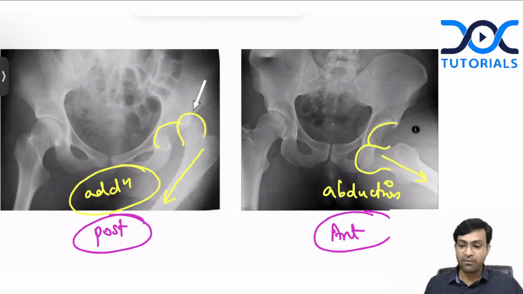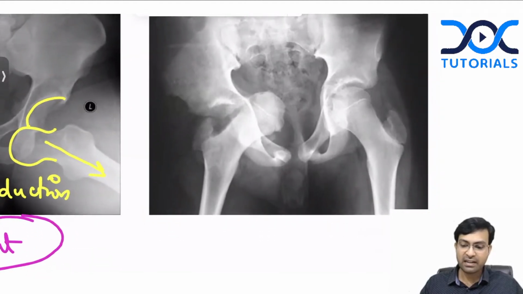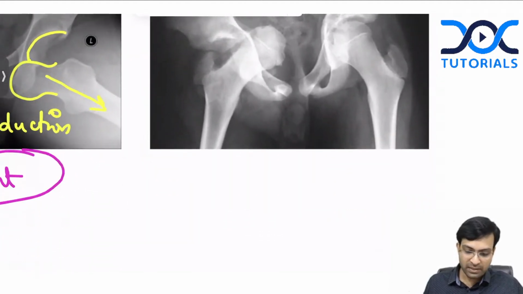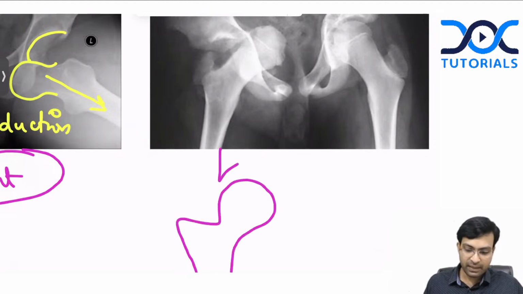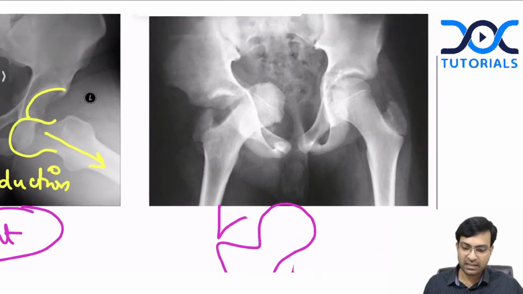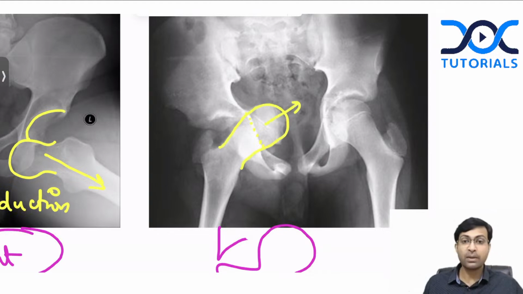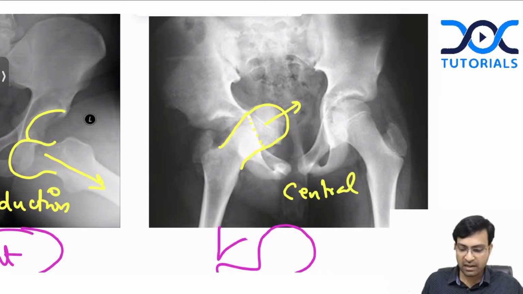Okay. And finally, just an important point, there is a rare type of dislocation called the central dislocation, where you have the femur like this and the acetabulum. The injury is so severe that the entire acetabulum completely gets destroyed and the femoral head will dislocate into the pelvis like this. That is exactly what you see in this X-ray. The acetabulum is broken and the femoral head here is dislocating into the pelvic cavity. This is called central dislocation.